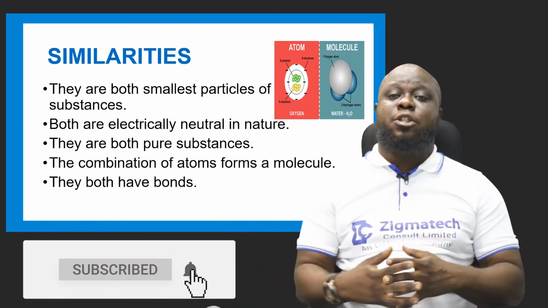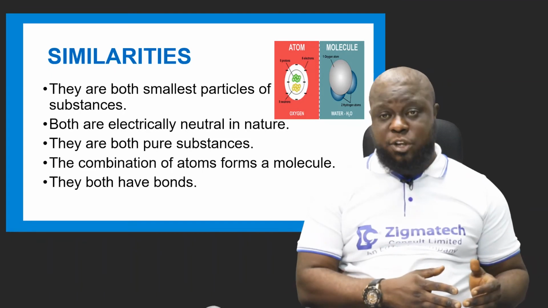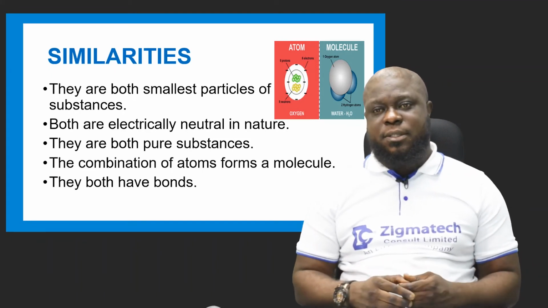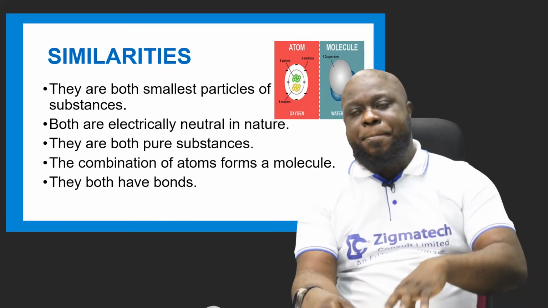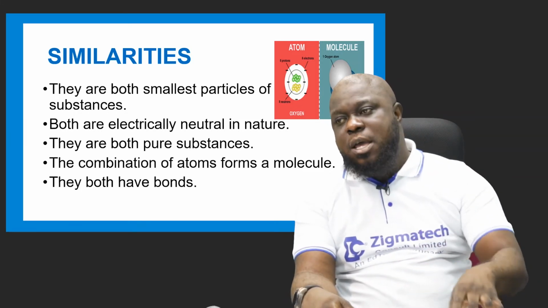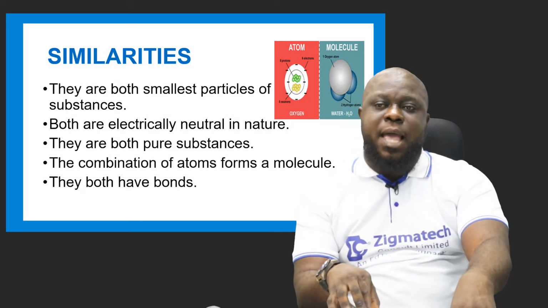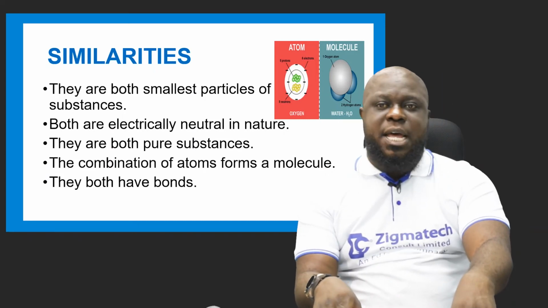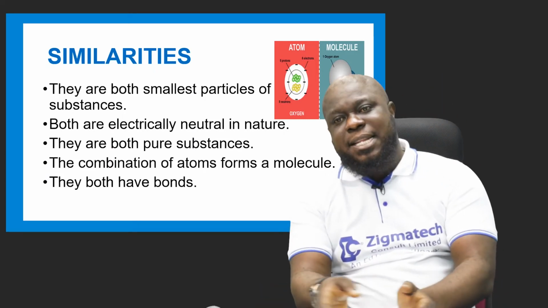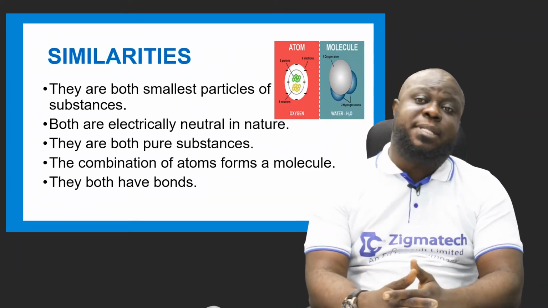Now, the similarities between atom and molecule: they are both the smallest particles of substances. Yes, an element is a substance and compounds are substances. They are both electrically neutral in nature. Like I told you, the part of the atom that is neutral is called the molecule. And what makes the atom neutral is that it has the same number of protons and electrons. Now, if they form anything, that same thing will become neutral.